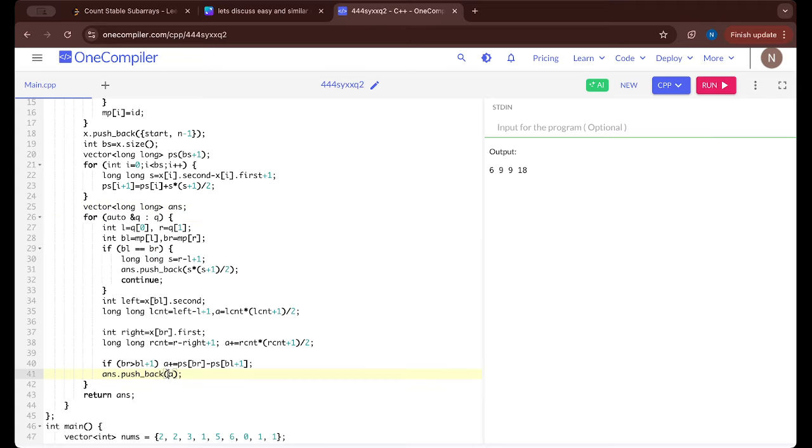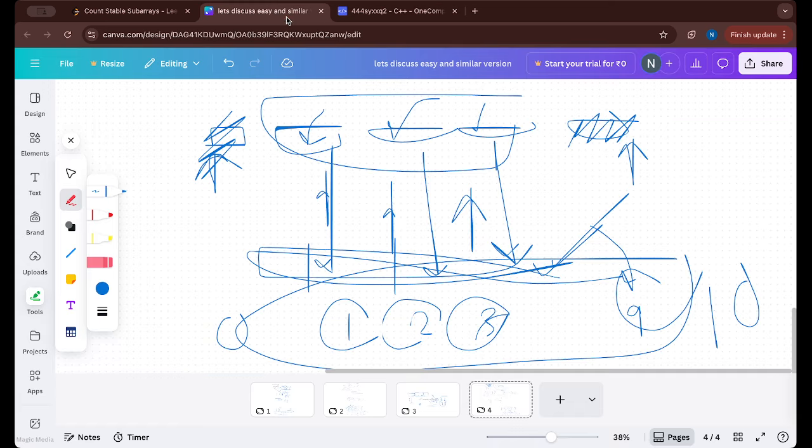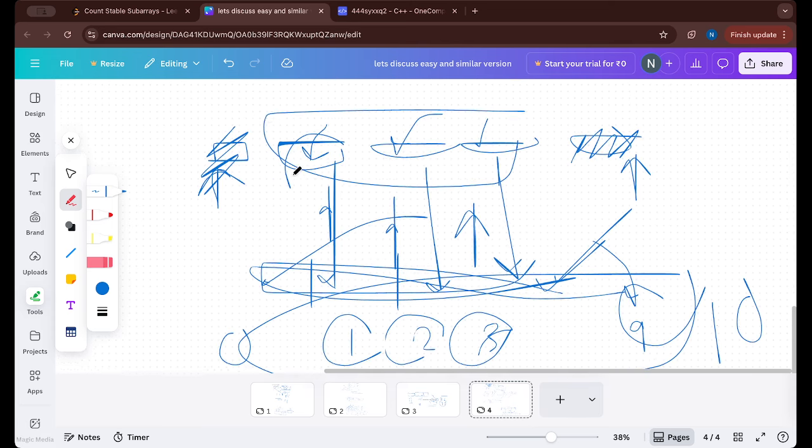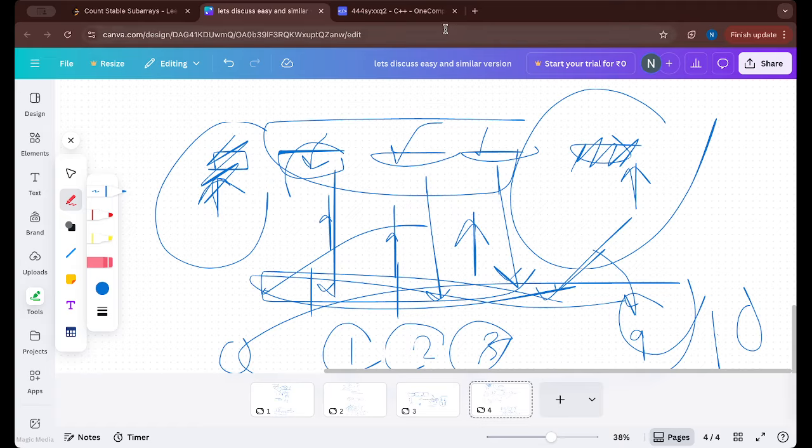So this is the size difference and into plus 1 by 2, and now ultimately we have to find the answer. So simply traverse the queries, first value, second value, and find the block IDs of both. So block ID of left, block ID of right, and if these both are equal, it means both are in the same block. So simply find the size of the whole, and continue. Else find the left value in the first block and the right value in the second block, and then find the answer in the leftmost block, where this is lying, and similarly the rightmost block where R is lying.